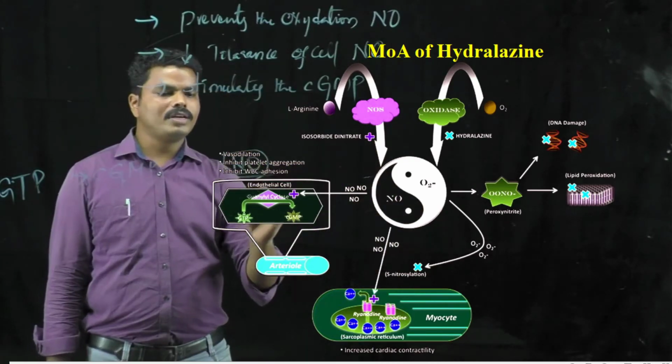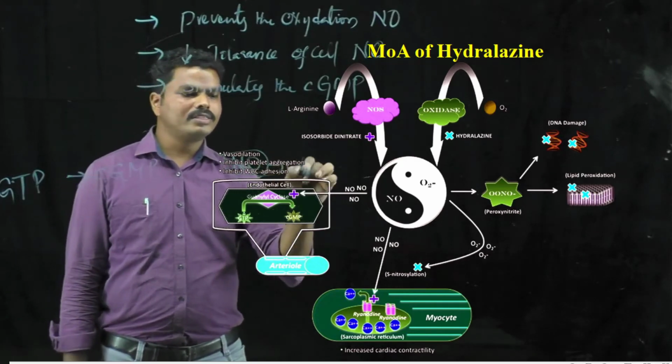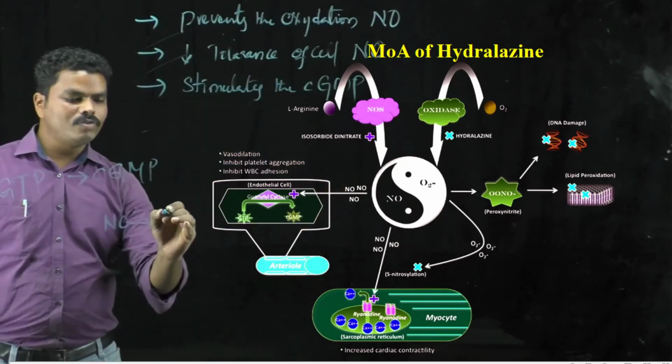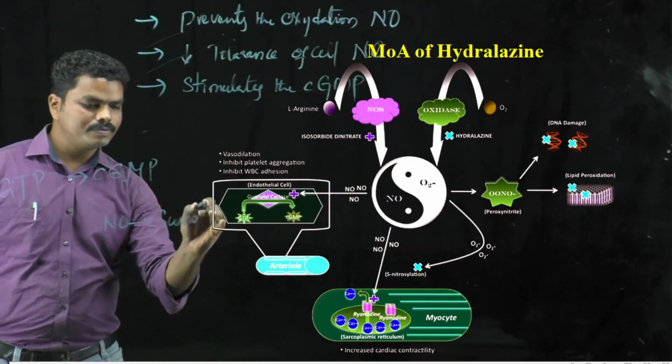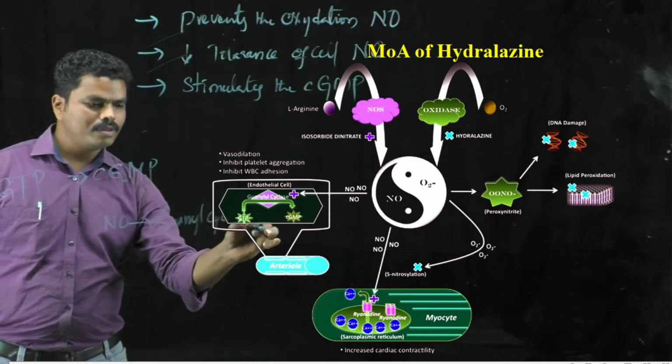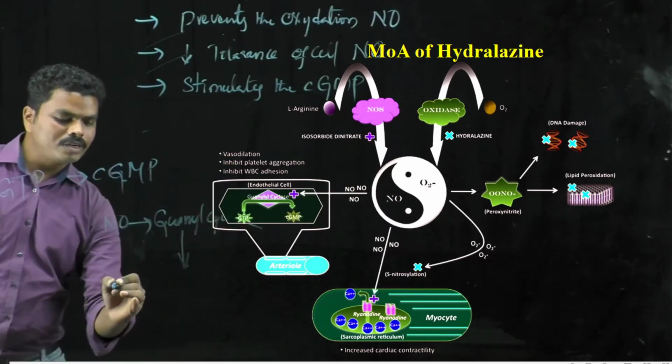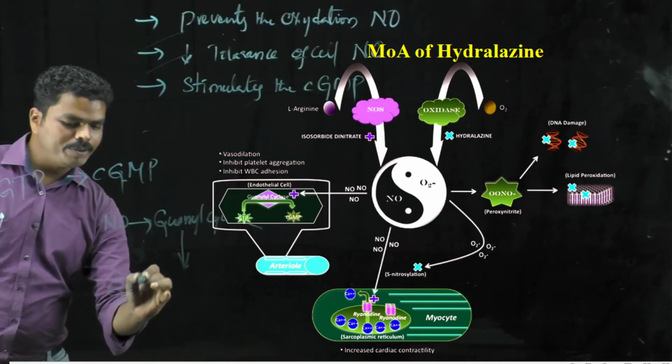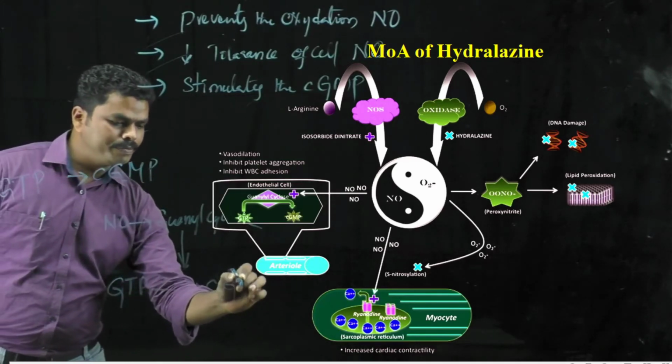When the nitric oxide is produced inside the cell, it can stimulate the guanyl cyclase, which is required to convert the GTP to cyclic GMP.